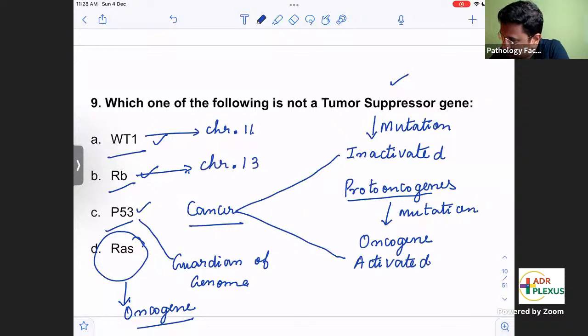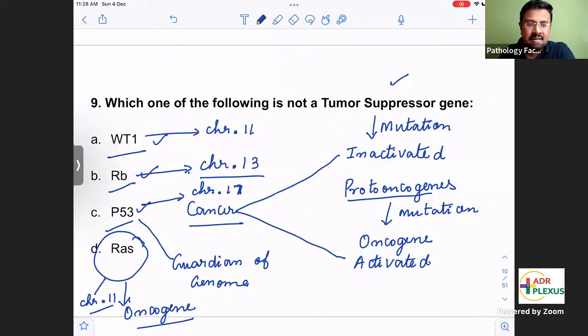Where is P53? P53 is very important, we should not miss that. Yes, very good. P53 is in chromosome 17. And RAS is also in chromosome 11. So at least for the most important tumor suppressor genes, please remember the chromosomes. This is very essential.